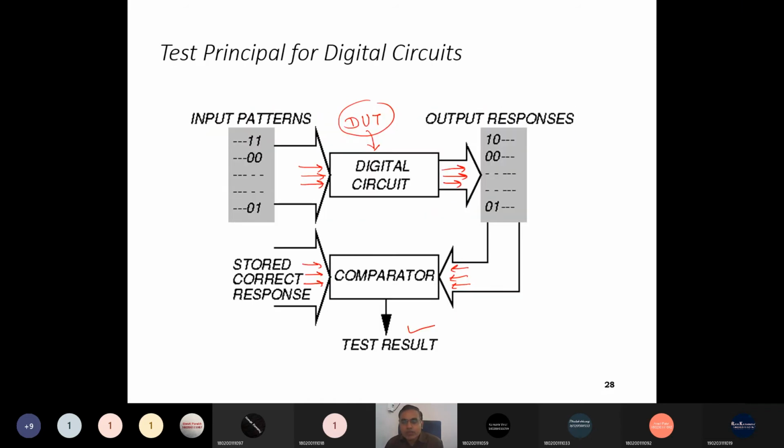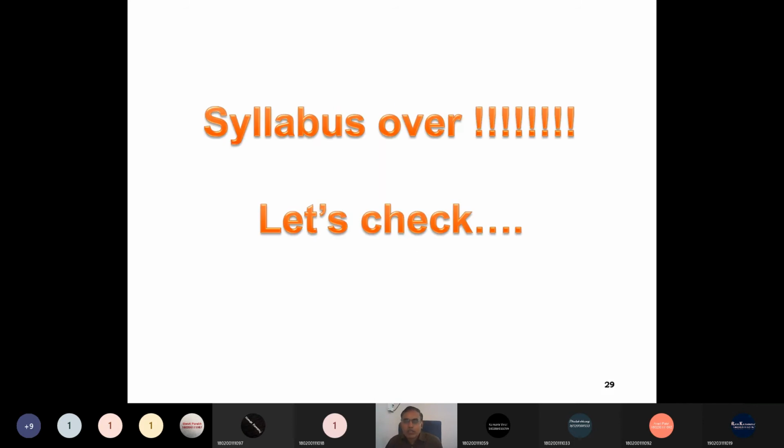So if it's so simple, then why do we need to learn? Why do we need to go for testing? Why the syllabus? If it's so simple, then our syllabus is over, right? Let's check whether it is so simple or not. Let me give you one example.